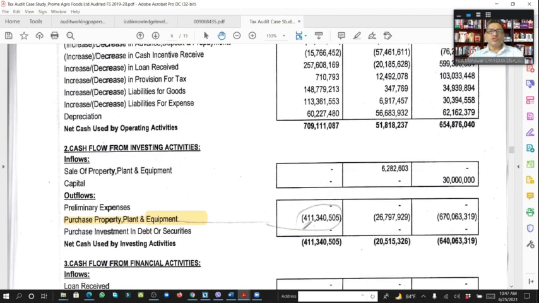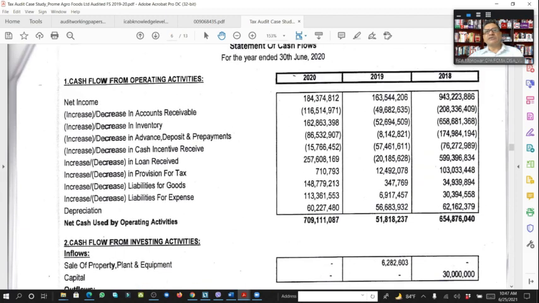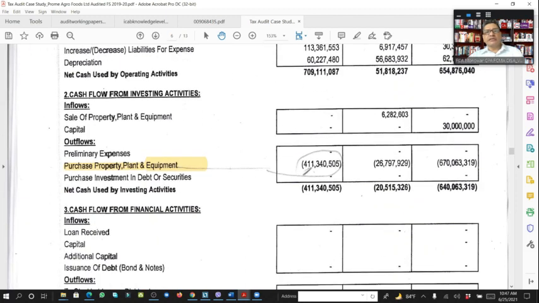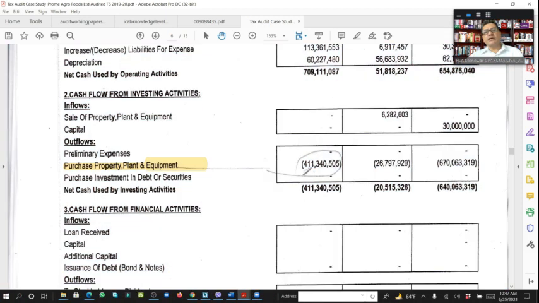And also here, seeing the purchase of property, plant, equipment within this year, that means in the year 20, that was, look here, 41 crore 13 lakh amount paid for the equipment purpose or property, plant, equipment, that is a fixed asset. The 41 crore taka payment. So how does the auditor link with that?